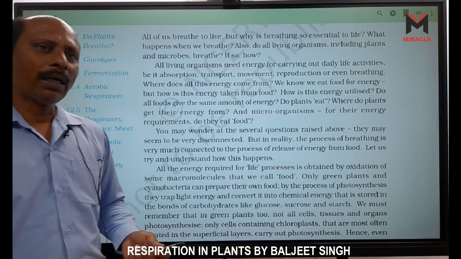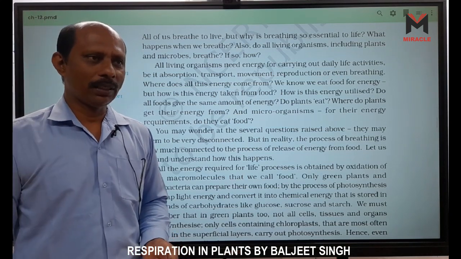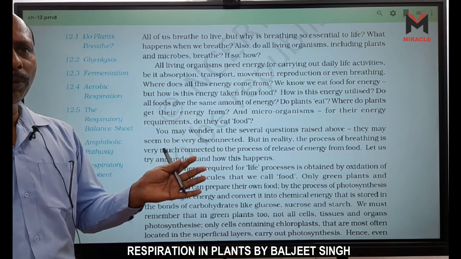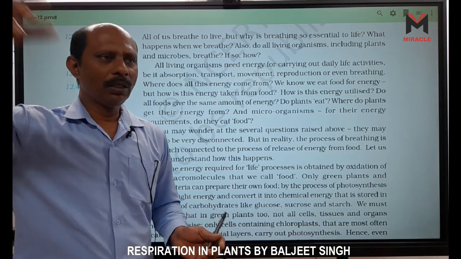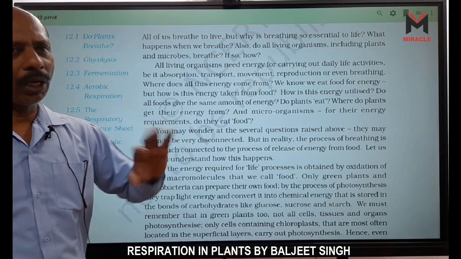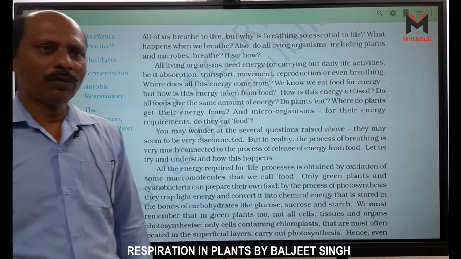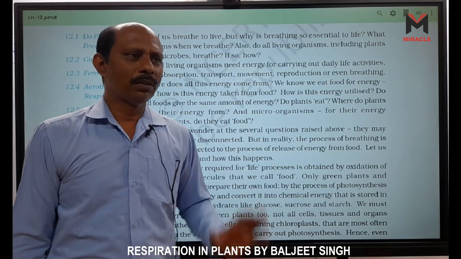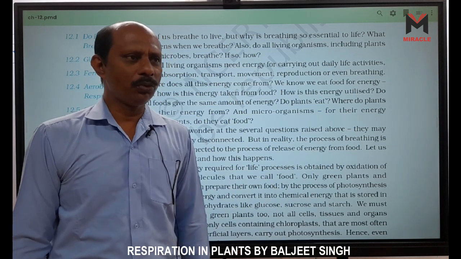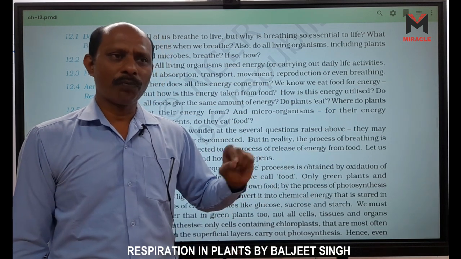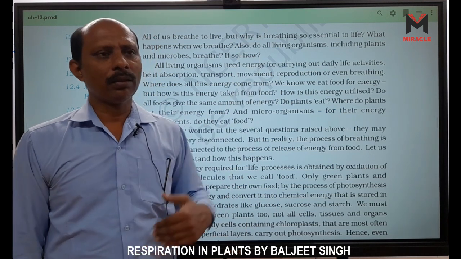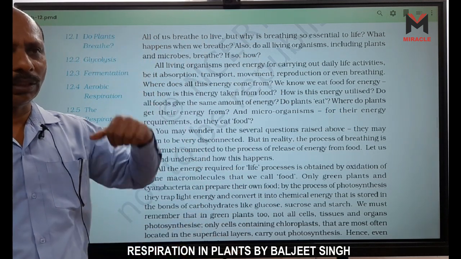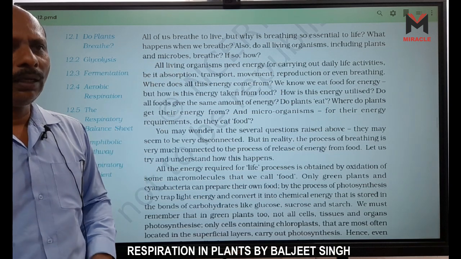In plants, direct diffusion is there, right? Through stomata, opening of stomata means exchange of gases. But in the case of plants, they use carbon dioxide in the process of photosynthesis. So they do not release CO2 because they use CO2 in photosynthesis. We release CO2. So they absorb oxygen through stomata, right?